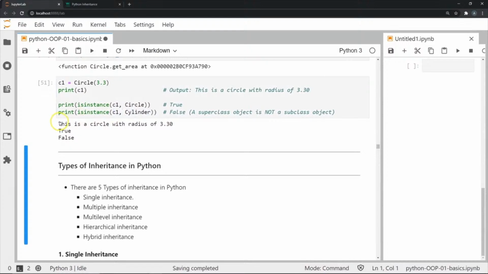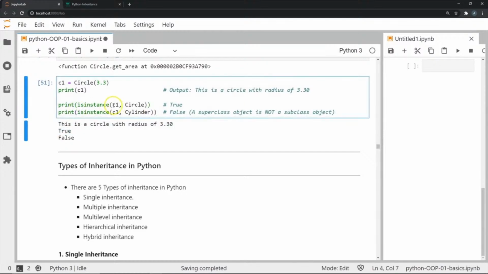Now when I execute this, you can see that this is the str method that gets printed. But you can see that it says C1 is indeed an instance of circle, when it says true over here. But when we look at the next line, is C1 an instance of cylinder? It says false, and this is obviously because a superclass object is never an instance of a subclass, whereas vice versa it would be true.